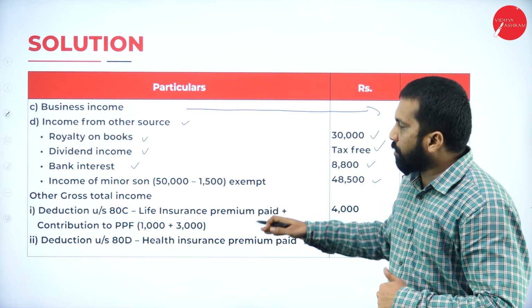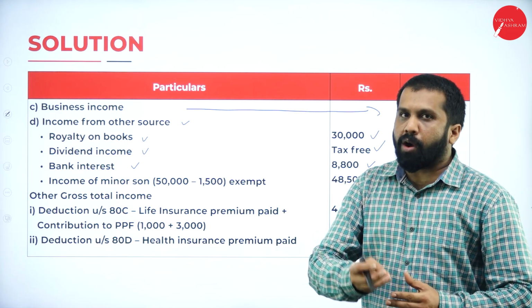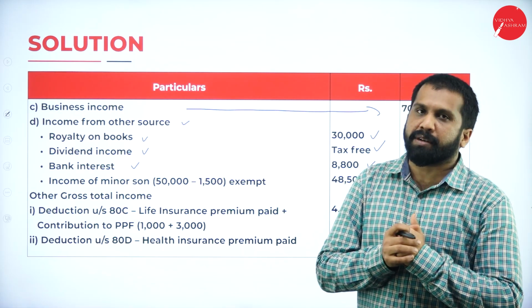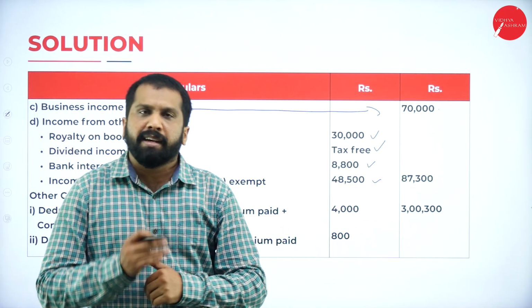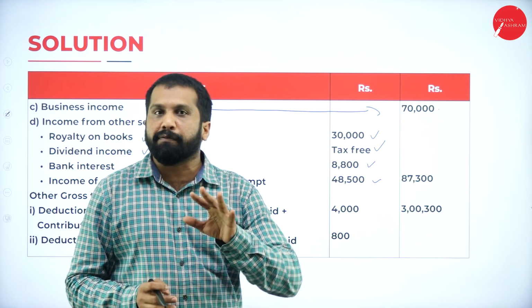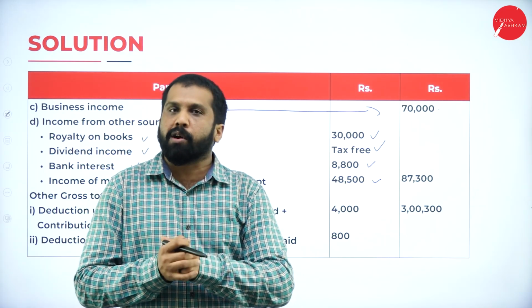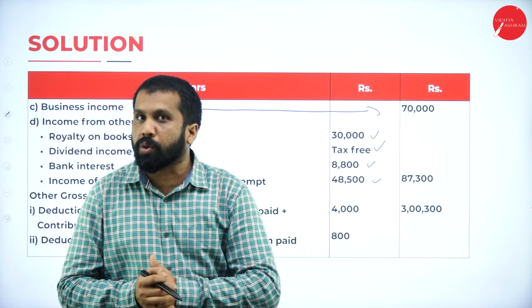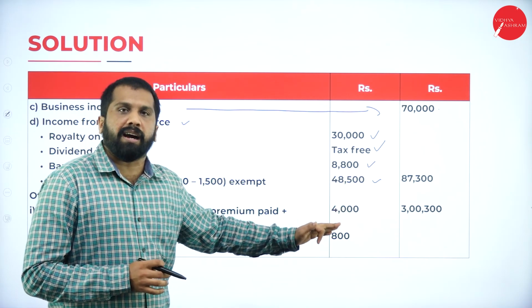But your daughter or child may be 10 years or 12 years old. Maybe your daughter went for some advertisement, and in the advertisement, they have given 50,000 as a payment. Now, will your daughter file income tax? No. The reason is she is not 18 or above.